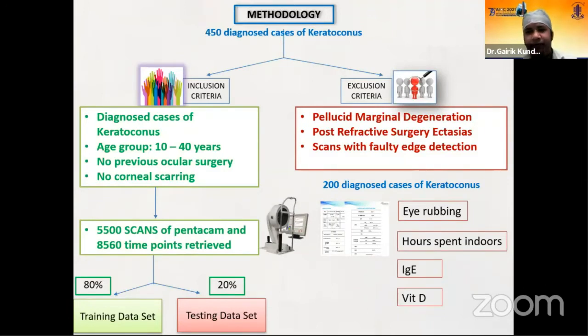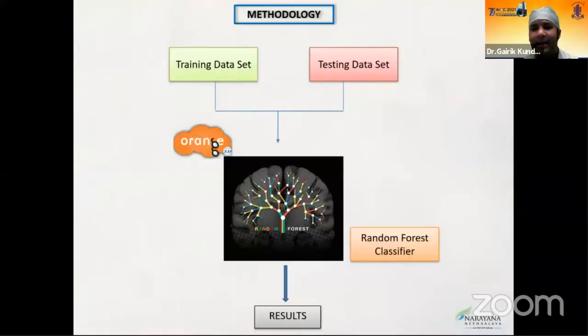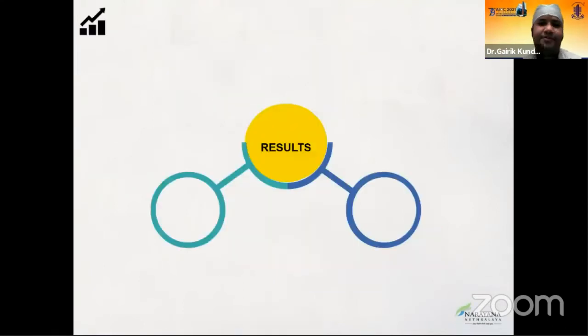Now, one aspect of artificial intelligence is obviously training the artificial intelligence, and the next aspect is testing it. So we used the same data set, 80% of which was used to train the AI and 20% of which was used to validate it, so as to make the AI a more robust AI. And like I said, we had used a random forest classifier.